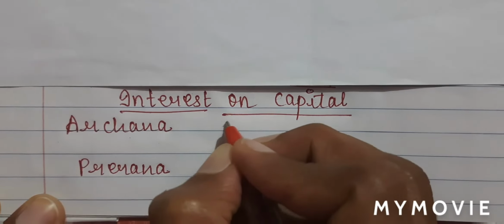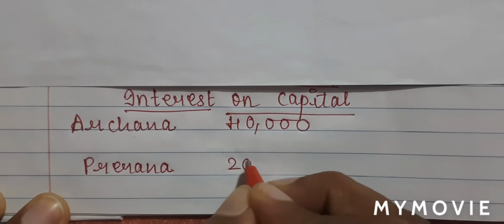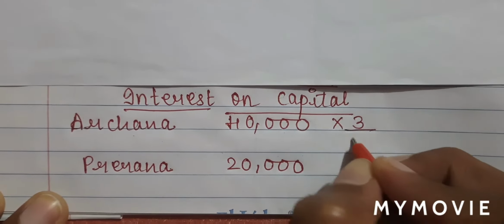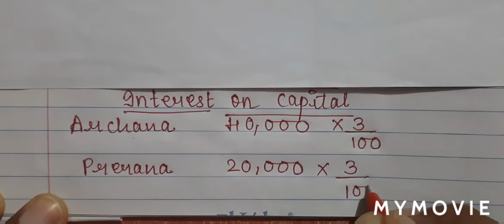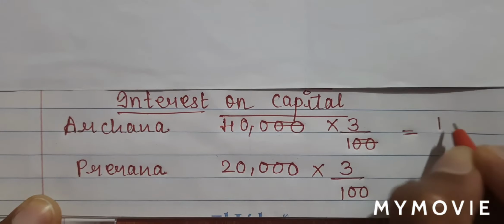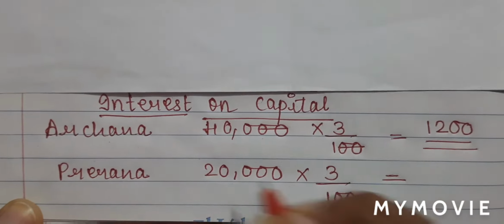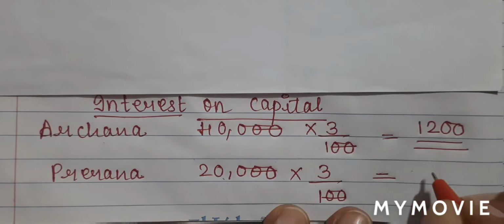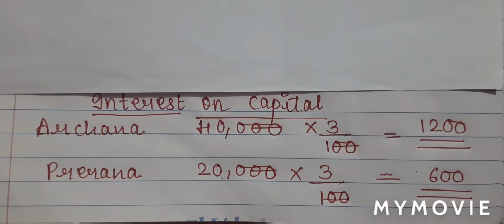The capital amount for Archana was 40,000 rupees and for Prerna it is 20,000 rupees. We have to calculate at the rate of 3%. So let us calculate at the rate of 3%. So 0 and 0 get cancelled. Archana interest will be 1,200 and for Prerna 200 into 3 will give me 600 rupees. This is my interest on capital.